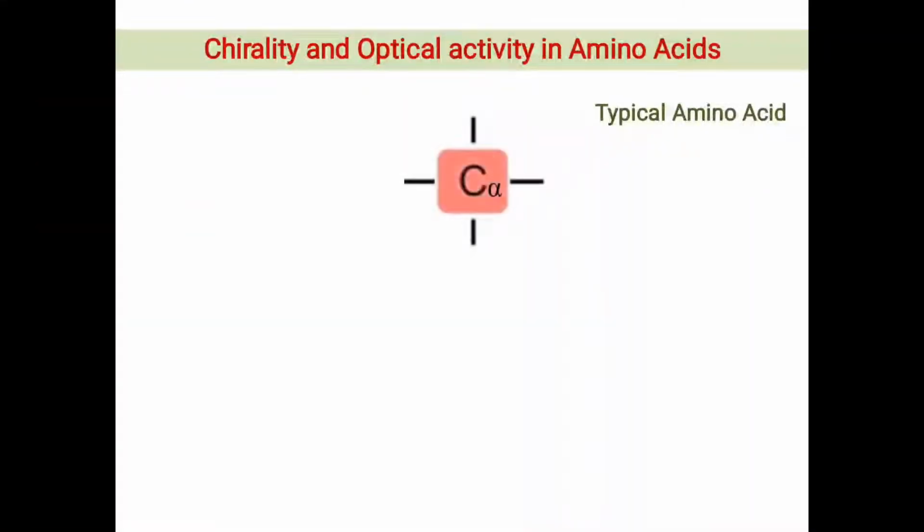Now under the chemistry of amino acids there are two different but interrelated topics, which are chirality and optical activity. As we know, in a typical amino acid structure, the central alpha carbon is covalently bound to four different groups: a carboxyl group, an amino group, a hydrogen atom, and an R group.